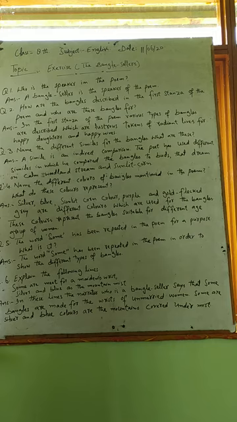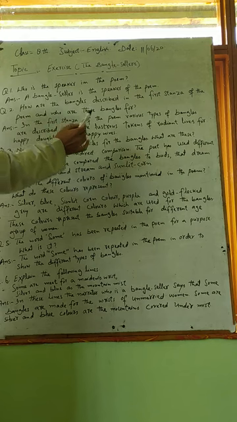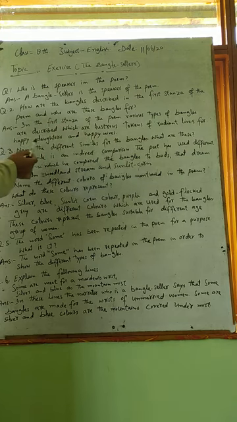These bangles are very shining. These bangles are very bright, and these are made for happy daughters and happy wives. जो ये bangles हैं, these are made for the happy daughters and happy wives. Now this is the answer of the question number second.